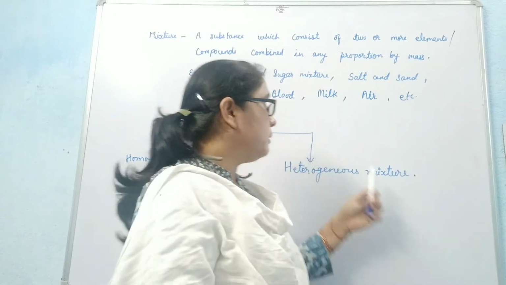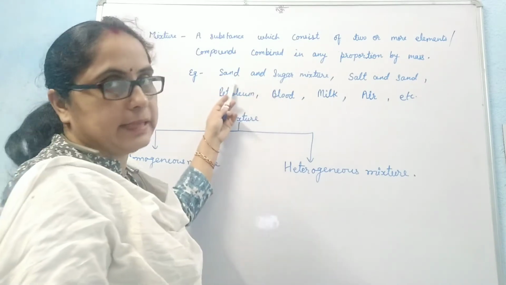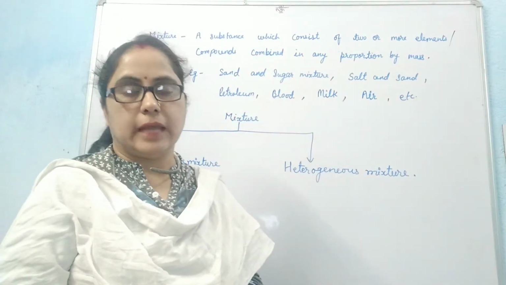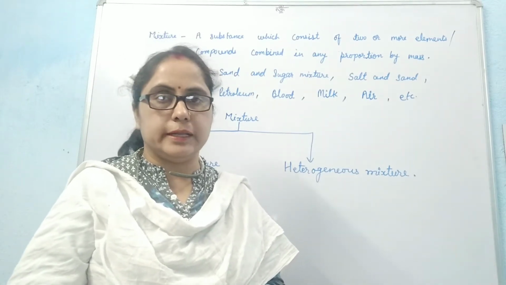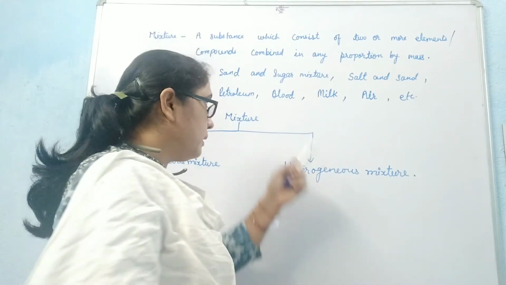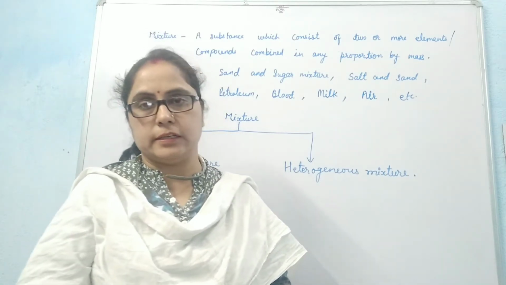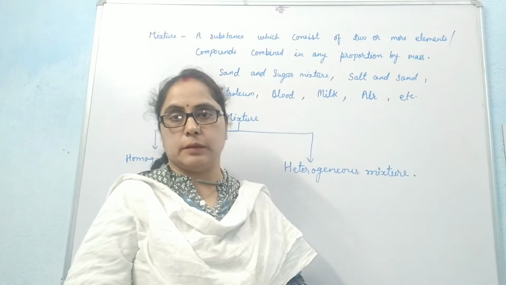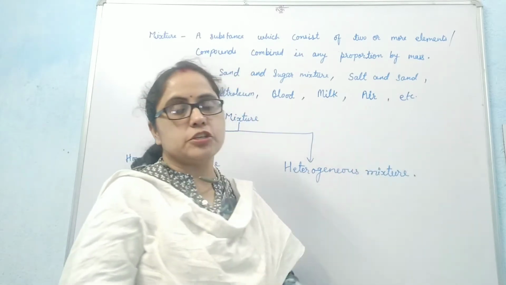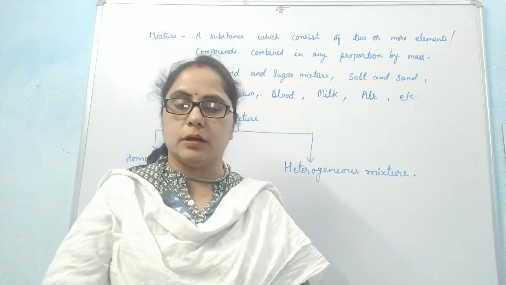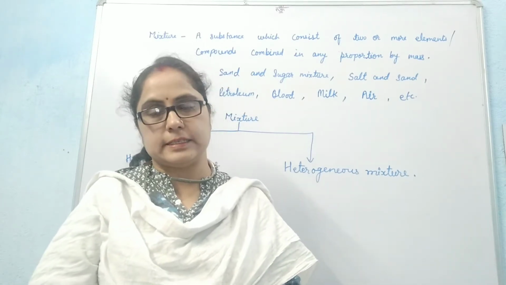For example, a salt and sand mixture, or a mixture of sugar and sand. Petroleum is a type of mixture which contains various petroleum products like petrol, diesel, paraffin oil, etc. Blood is also a mixture which contains liquid and fluid components: plasma and RBC, WBC, platelets, etc. Milk is also a mixture. Air is a mixture of several gases like carbon dioxide, oxygen, nitrogen, water vapor, and these gases are present in air.